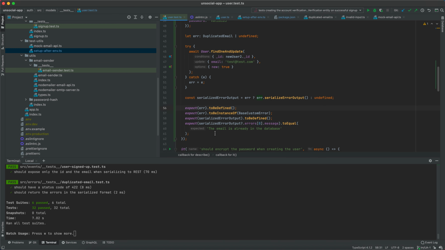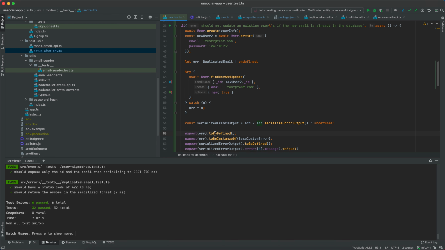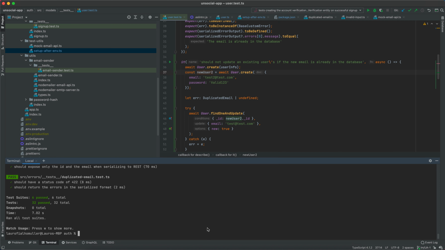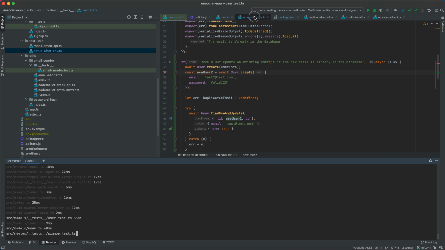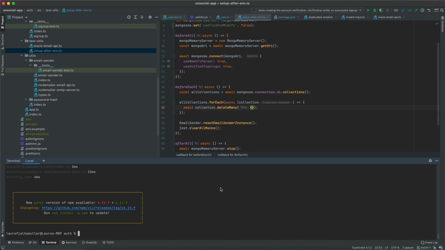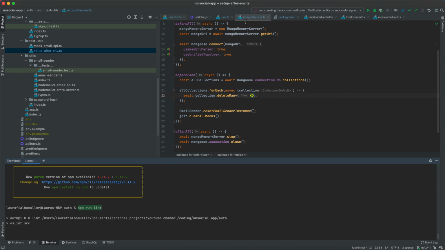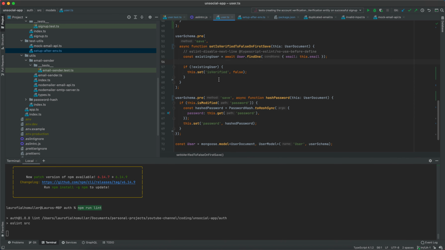Great. So this is the change I wanted to do in this video and the additional test I wanted to write. Everything is working as expected. So now I will just run my prettier command. Everything is working, and I will run my lint command to see if there is anything missing that we need to update, but I believe everything is correct.